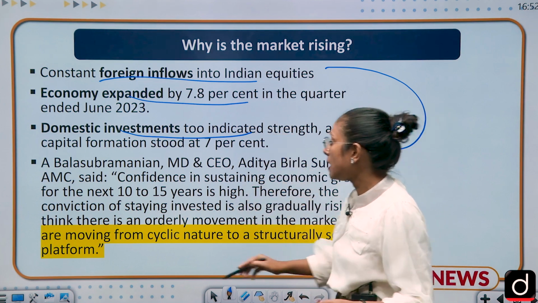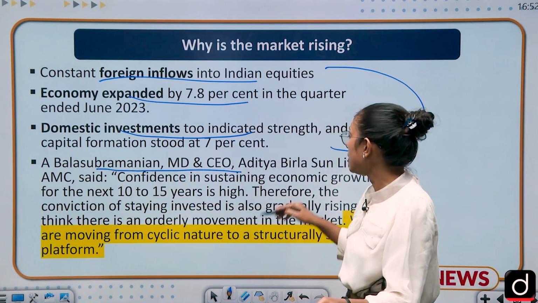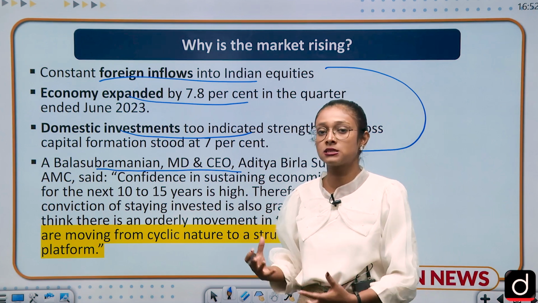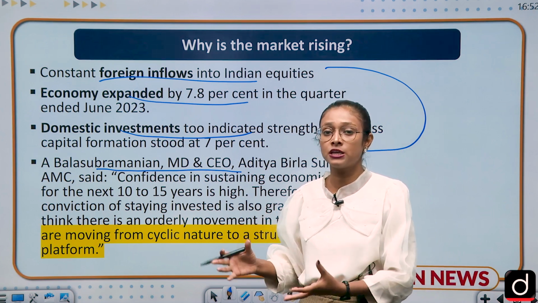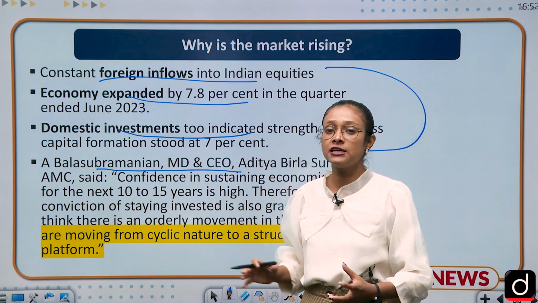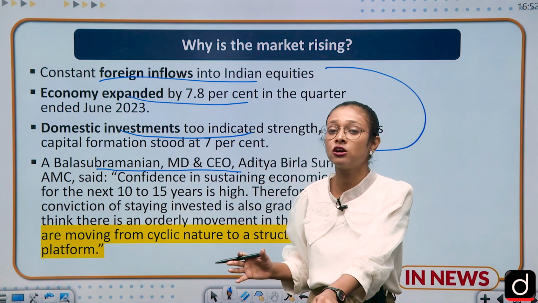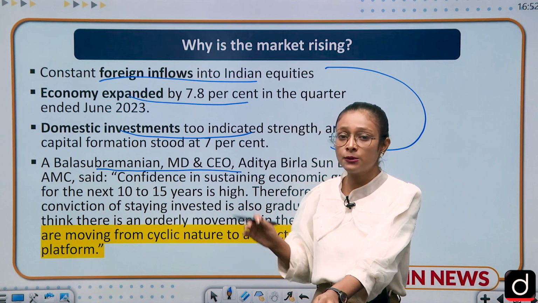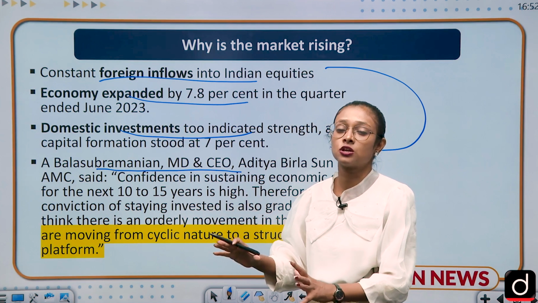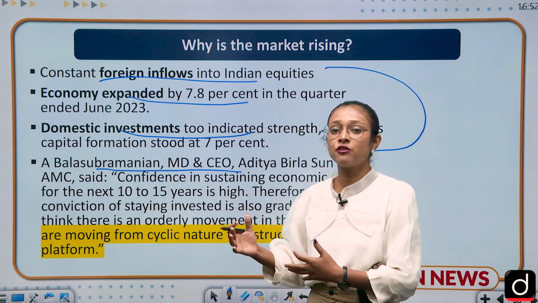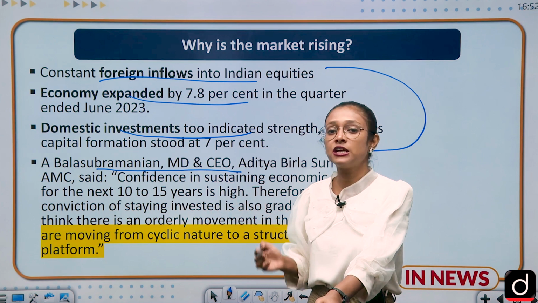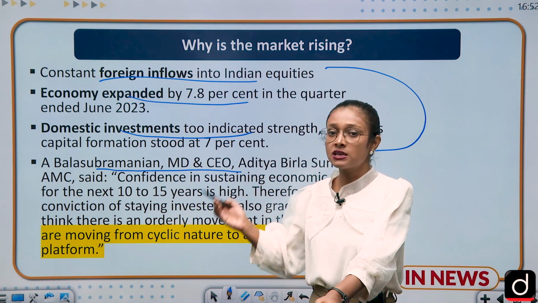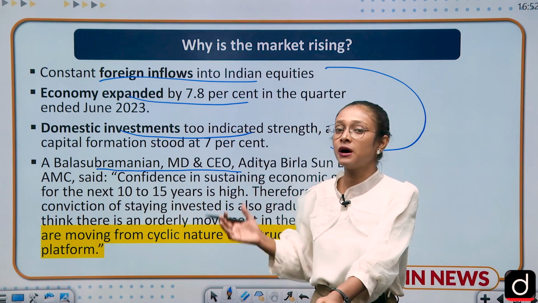According to A. Balasubramaniam, the MD and CEO of Aditya Birla Sun Life, the current condition of the Indian market is a stable position. And why is it in a stable position? Because we are not in a cyclic move. We have shifted from a cyclic structure to a stable and much more sustained structure. So that's why it is going to stay for 10 to 15 years. Because of these market sentiments, investors want to invest in India. That's why the market is on the rise. So these are the reasons for the market rise.